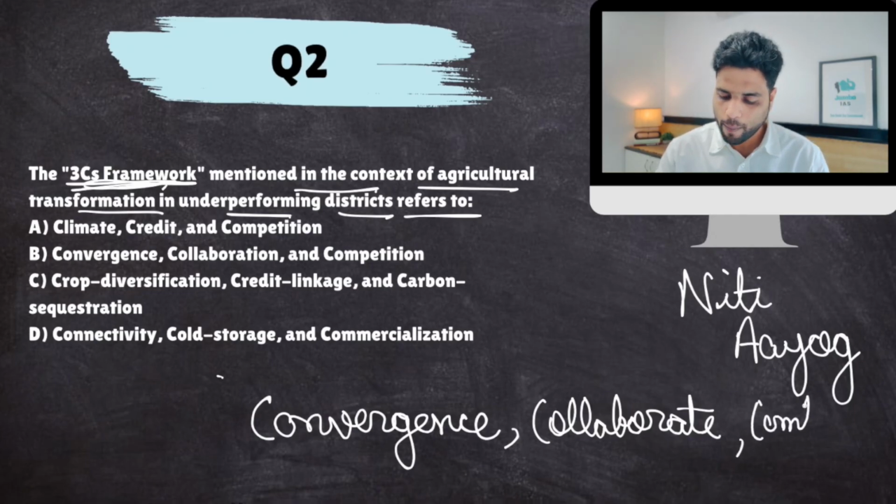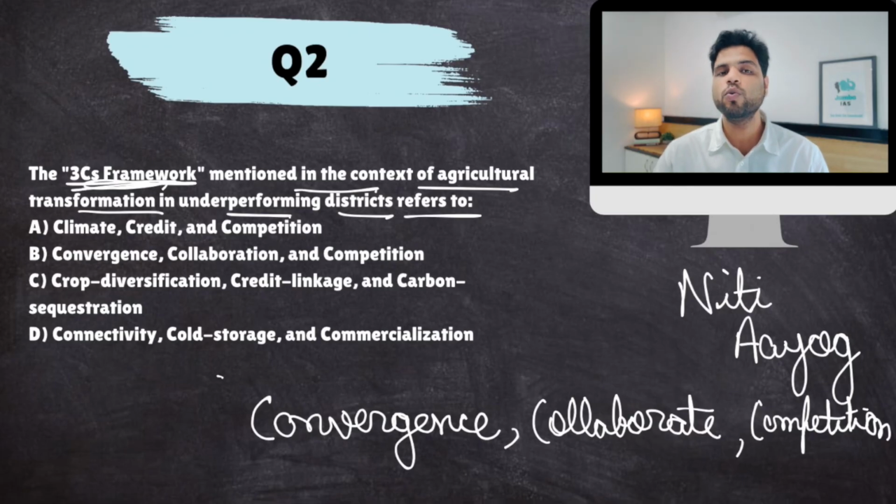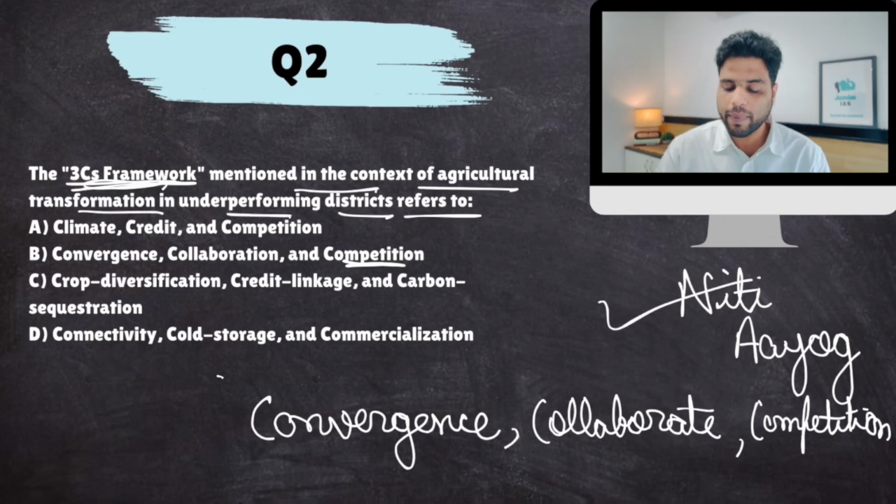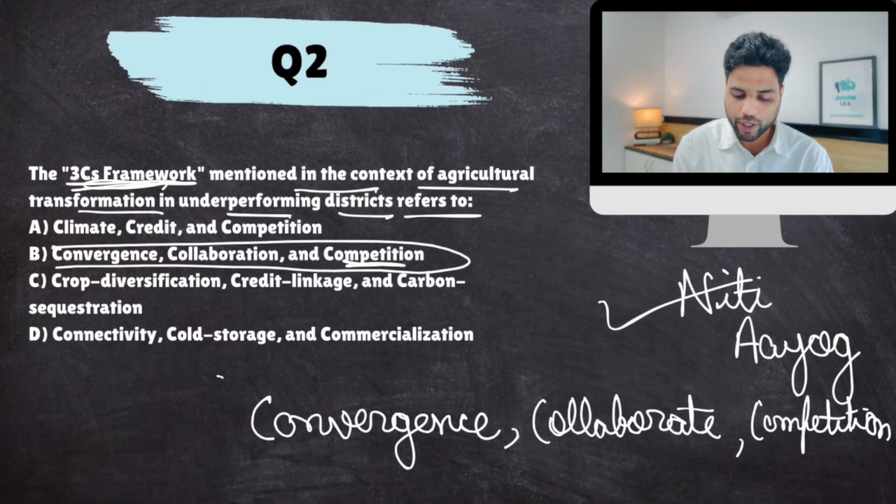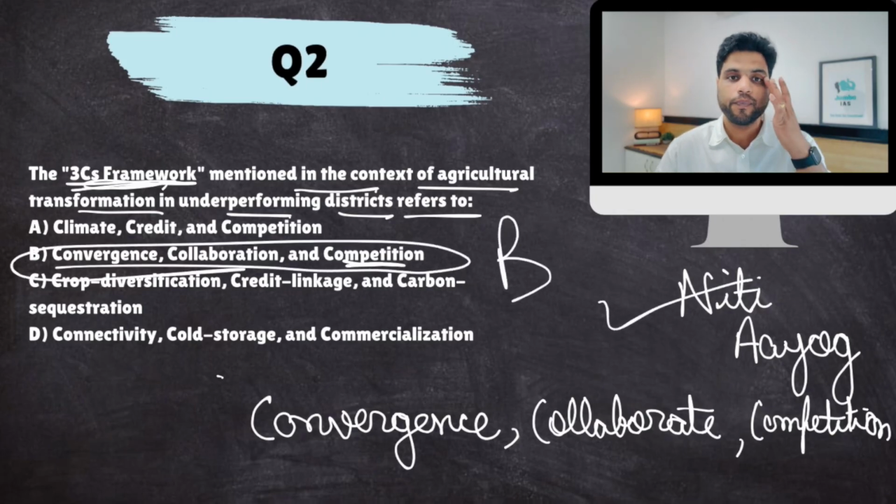And next is competition, a healthy competition. So in case of Dhan Dhanya Krishi Yojana, if you come out with rankings, each district would want to improve their rankings. And there would be a healthy competition between districts. So everyone would try to improve their rankings. And in that regard, everyone will improve. So a healthy competition. This is the framework given by Niti Aayog. So it is convergence, collaboration, and competition. I hope you understand this now. Okay. Next.